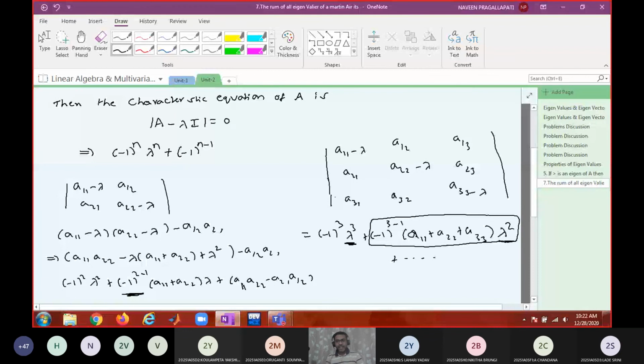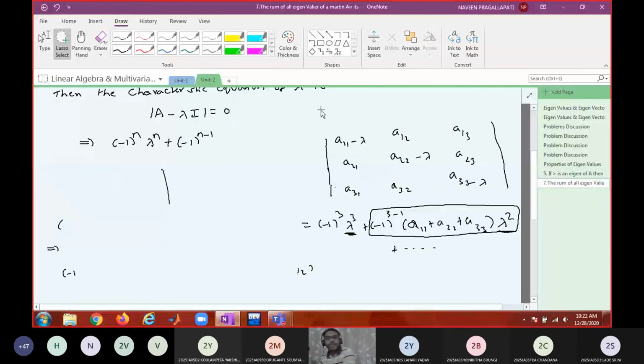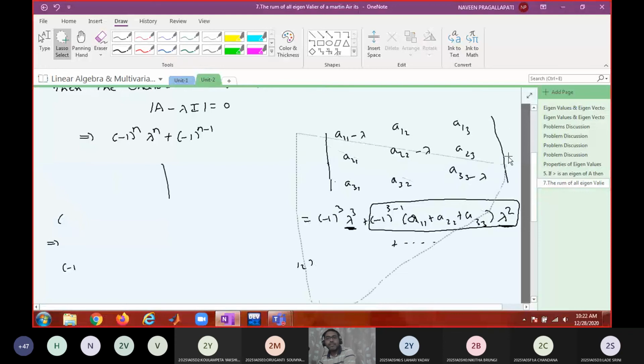You just collect the lambda square coefficient and tell me whether the lambda square coefficient is a11 plus a22 plus a33. Yes, sir. Is it fine? So a11 plus a22 plus a33 is nothing but the trace. Is that okay? Yes, sir.